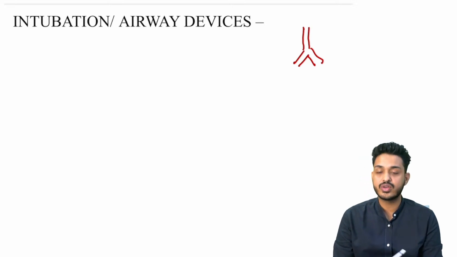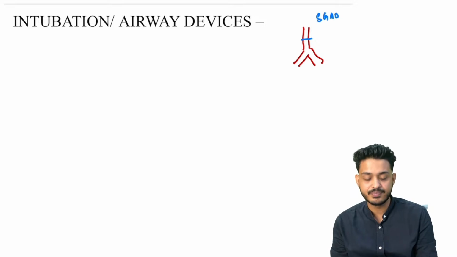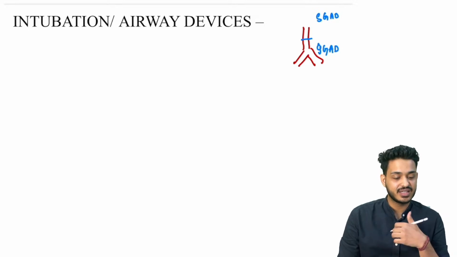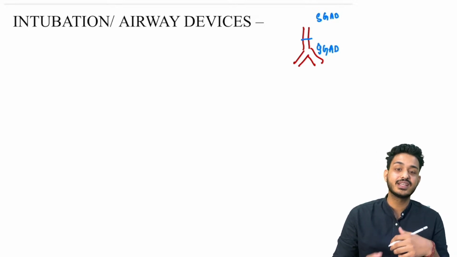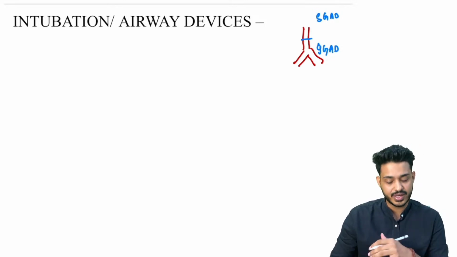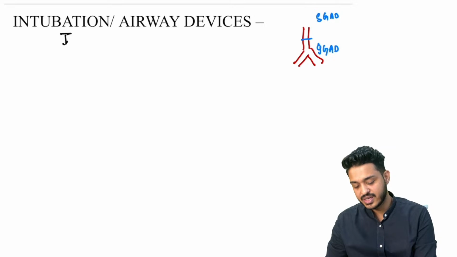So there are going to be two types of devices. One is going to be above the glottis. These are known as supraglottic airway devices, and the devices that go below the glottis are known as infraglottic airway devices. The ones that go below the glottis are your infraglottic airway devices, and the ones that stay above the glottic opening are your supraglottic airway devices. For intubation, what is the instrument that we are going to use?